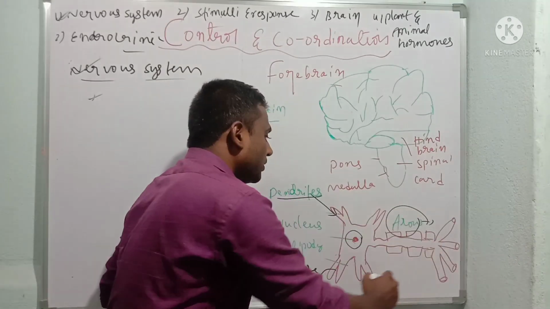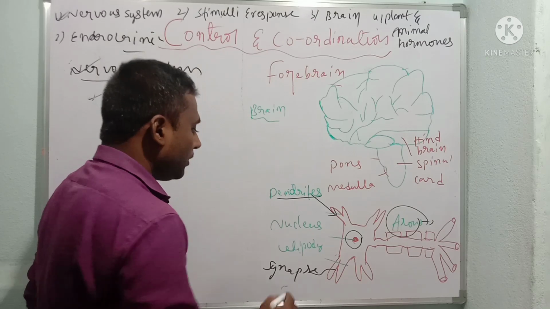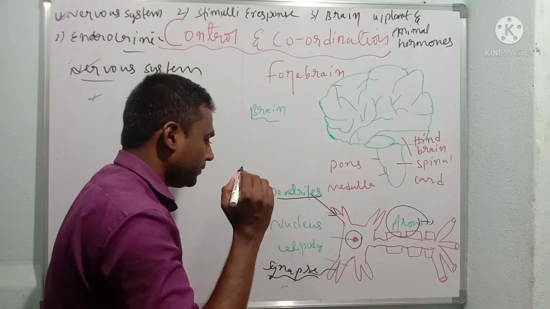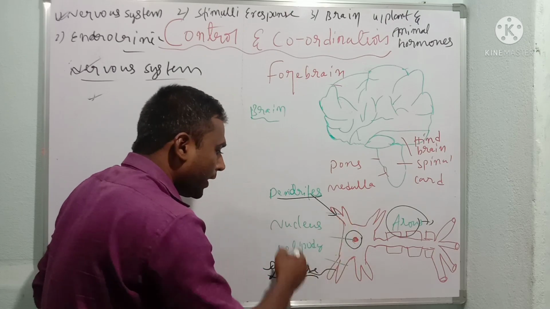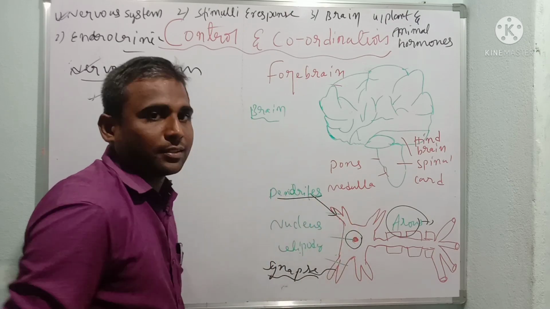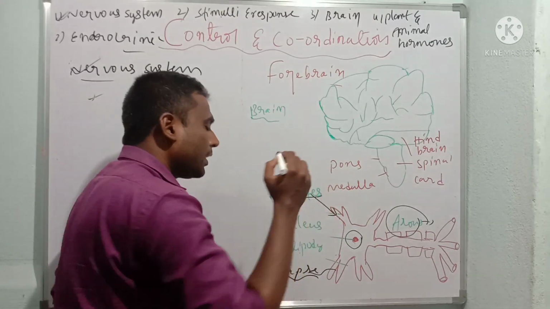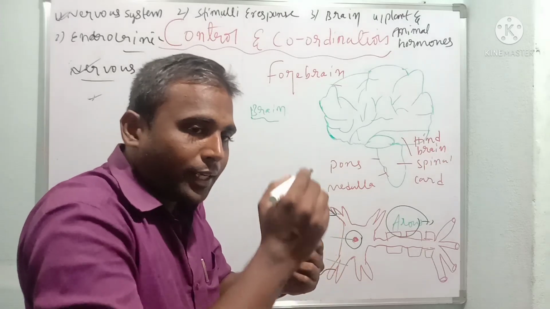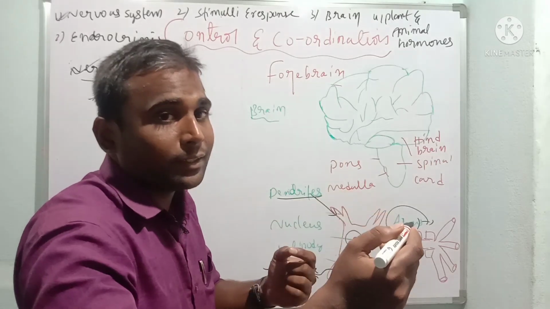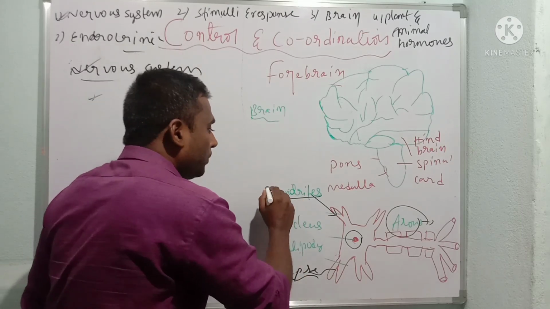This is about the structure and function of a neuron. And here, what is a synapse? It means there is a connection from one neuron to another neuron, from the dendrites. That is called a synapse, which means passing the electrical signals into chemical signals to the brain. So this is all about the neuron.